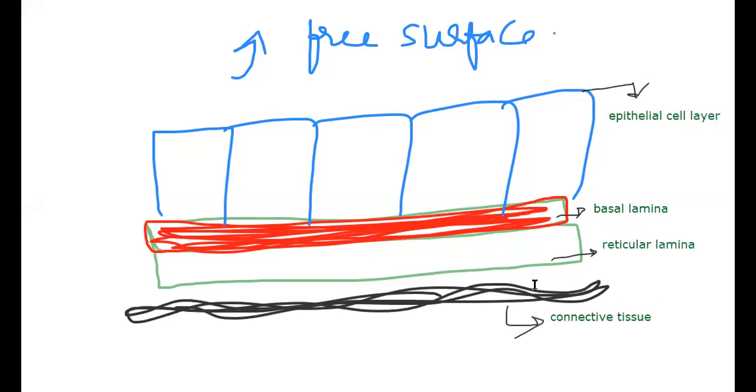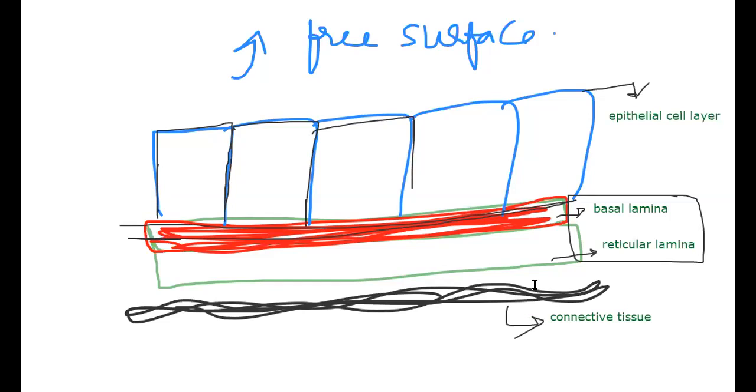Now let's talk about the properties of epithelial tissue. As we have seen earlier, the cells adhere very closely to each other, and the cell layer lies on the basement membrane. The basement membrane comprises two portions.